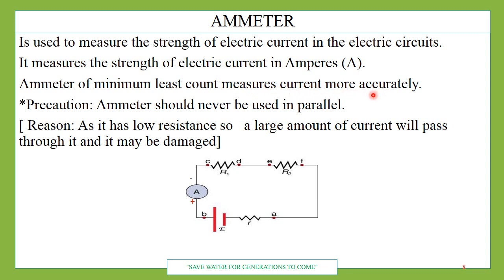An ammeter of minimum least count measures current more accurately, because if least count is minimum, you know what is least count, I shall be discussing in the next topic also. So least count, minimum, how much current is passing, minimum current it should measure, therefore it should have least count.